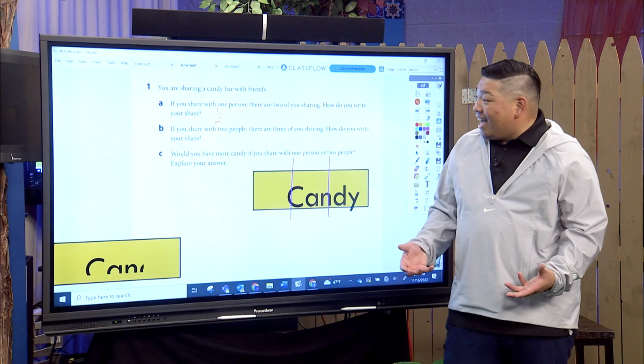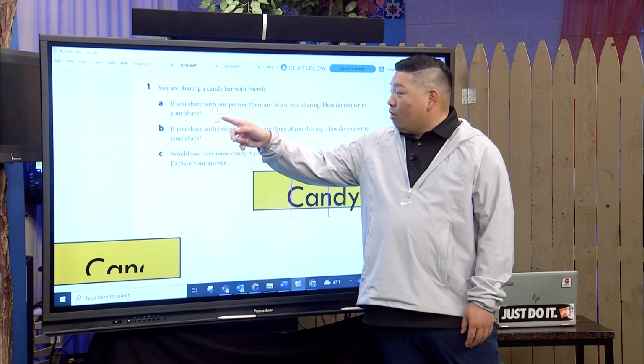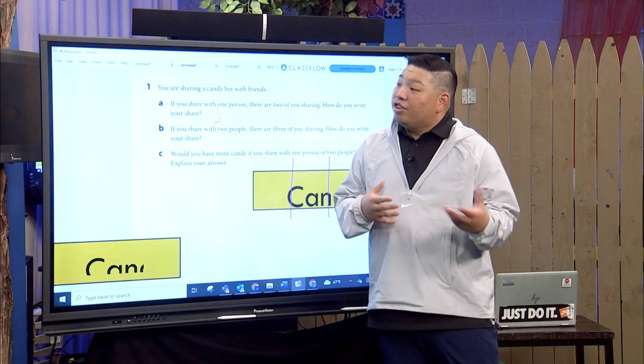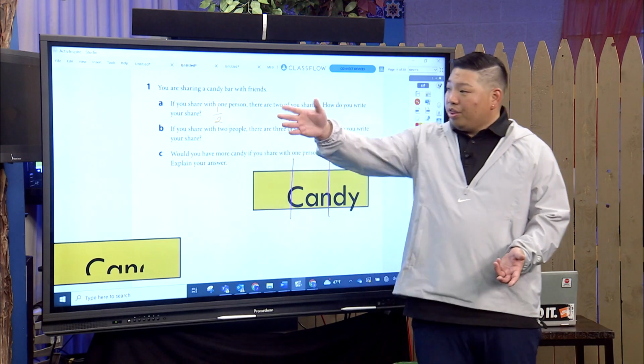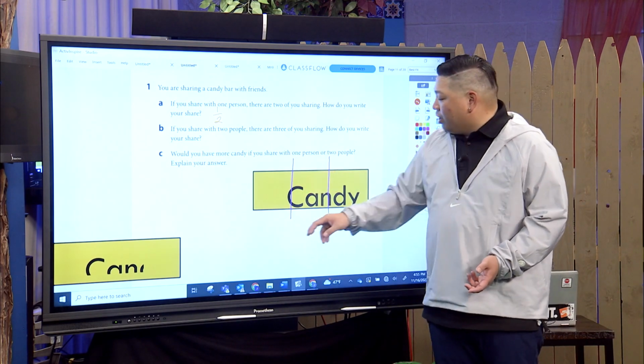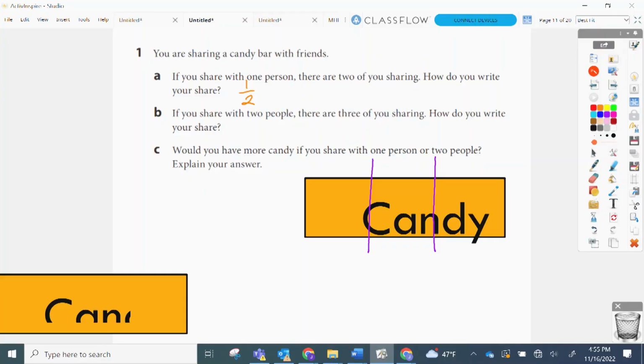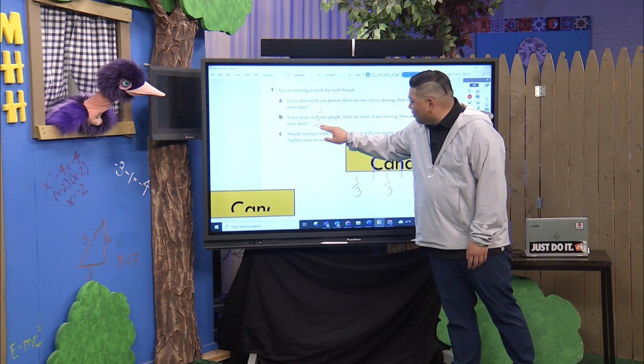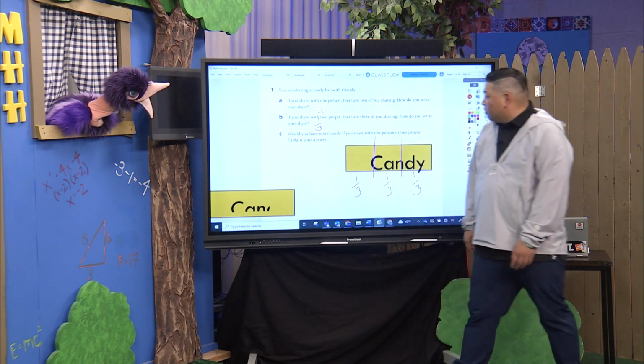So you just answered the next question. How would we write that? Similar to what we wrote for 1/2, it would be 1/3 for each of us, because 1/3 plus 1/3 plus 1/3 would give us that entire whole back. Oh, so 1/3. Look at that. Beautiful fractions, Mr. Teng. Thanks, Ollie. I've been practicing. And great color choice.